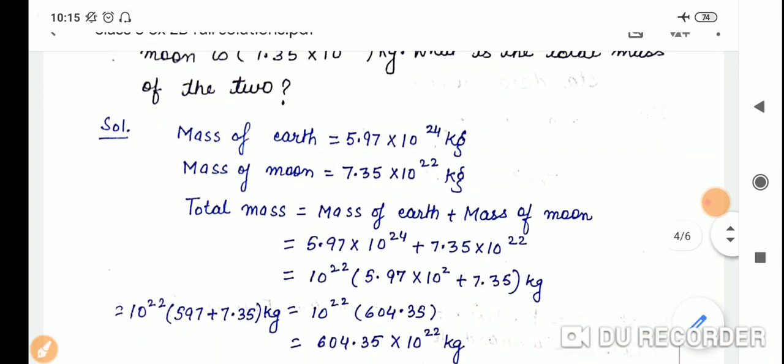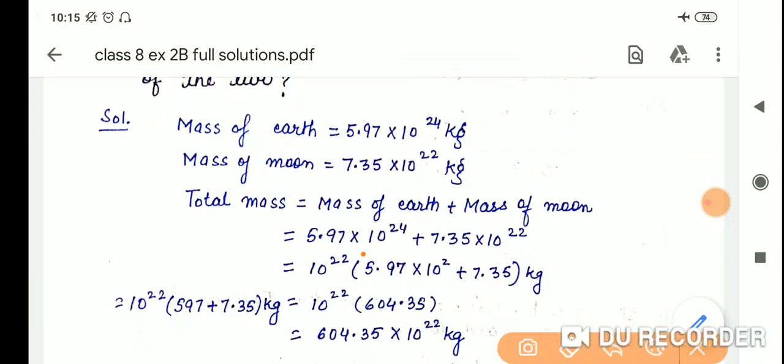As you can see here, 10 raised to the power 24 and 10 raised to the power 22. Can we take 10 raised to the power 22 common? Because here power is 24, and here power is 22. So we can take 10 raised to the power 22 common. The leftover is 5.97 into 10 raised to the power 2 plus 7.35.